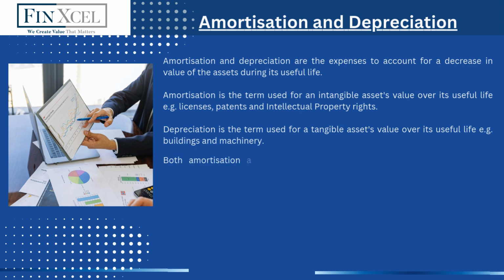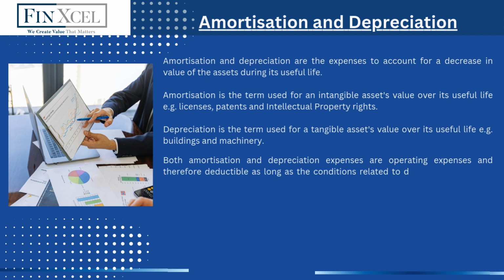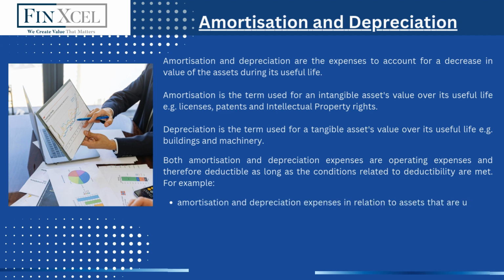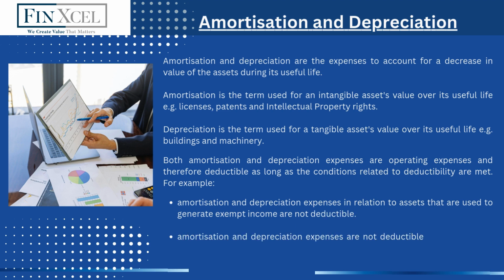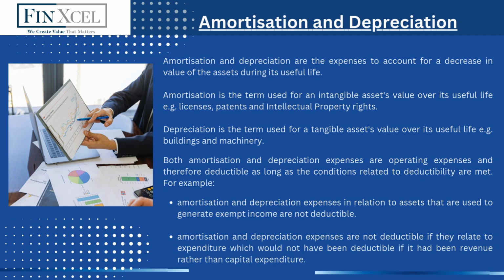Both amortization and depreciation expenses are operating expenses and therefore deductible as long as the conditions related to deductibility are met. For example, amortization and depreciation expenses in relation to assets that are used to generate exempt income are not deductible. Amortization and depreciation expenses are not deductible if they relate to expenditure which would not have been deductible if it had been revenue rather than capital expenditure.